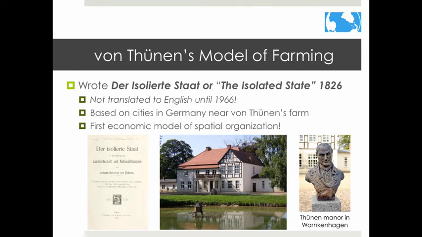He wrote a book that explained his ideas called The Isolated State. Even though it's very important, it wasn't even translated into English until 1966. That's 140 years later. In his book, he explained the first economic model of spatial organization. He based it upon cities in Germany near his farm. It's really important because it was the beginning of all location geography and inspired many other models to come.